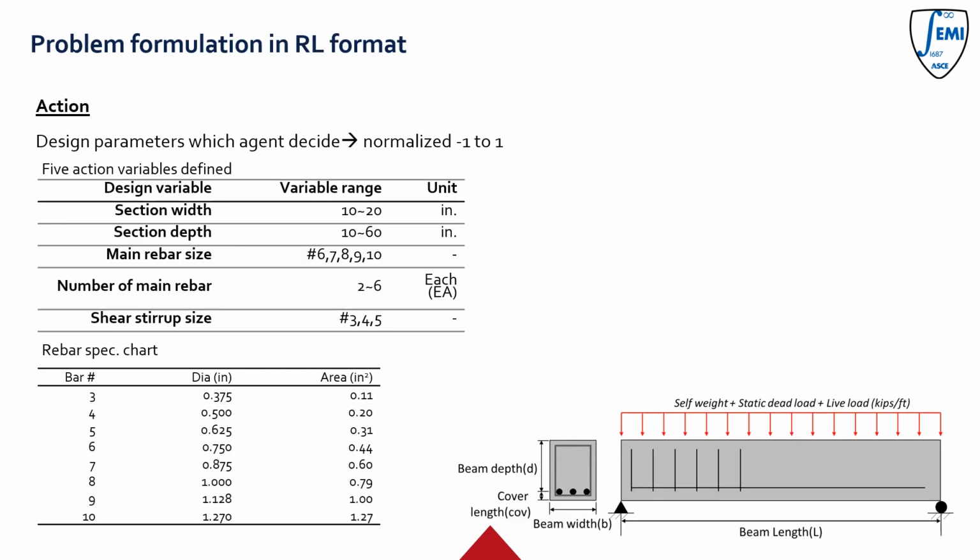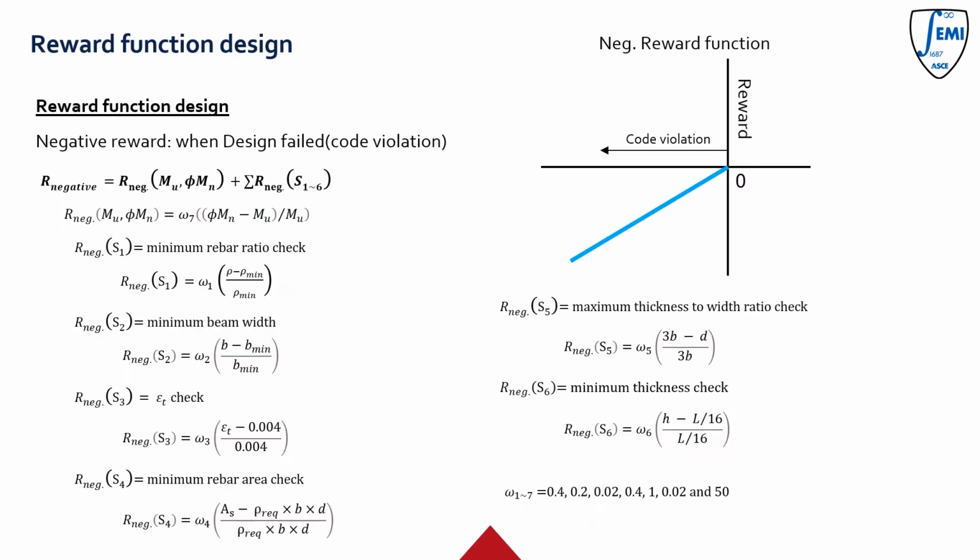This is the detail of the design parameters, which is the practical range that the agent uses. They are decided based on the possible design parameters within the loading range. This is the detail of the reward. In reinforcement learning applications, the reward is very important for proper agent training. The negative reward will be given when any code violation happens. The negative reward functions are formulated using 7 design criteria, made into normalized linear functions, and multiplied by weights. You can see in this plot that linear negative reward functions will give more negative reward when the level of code violation is high.